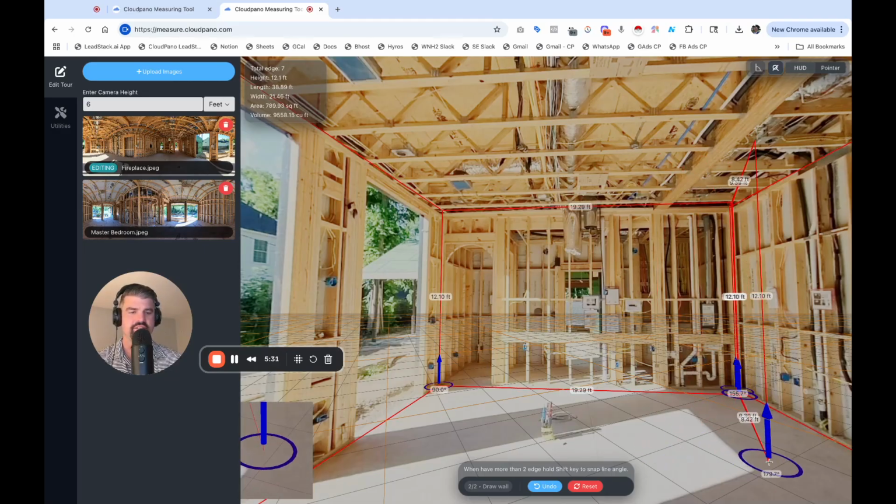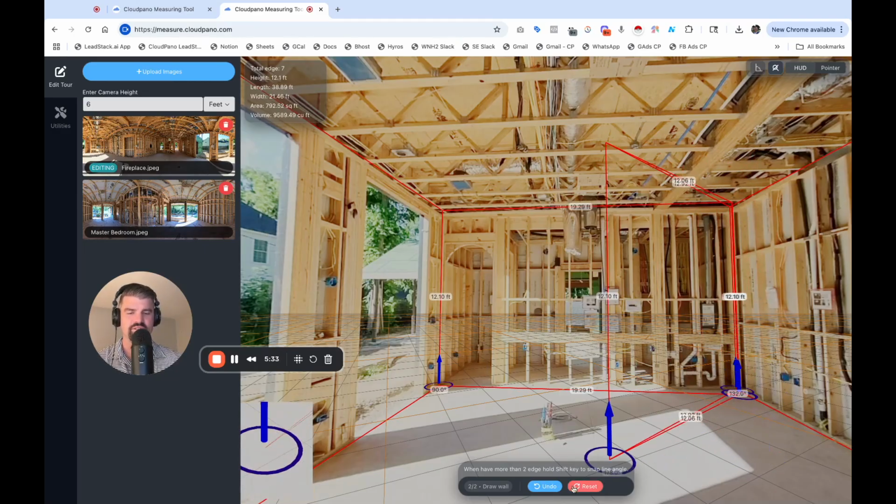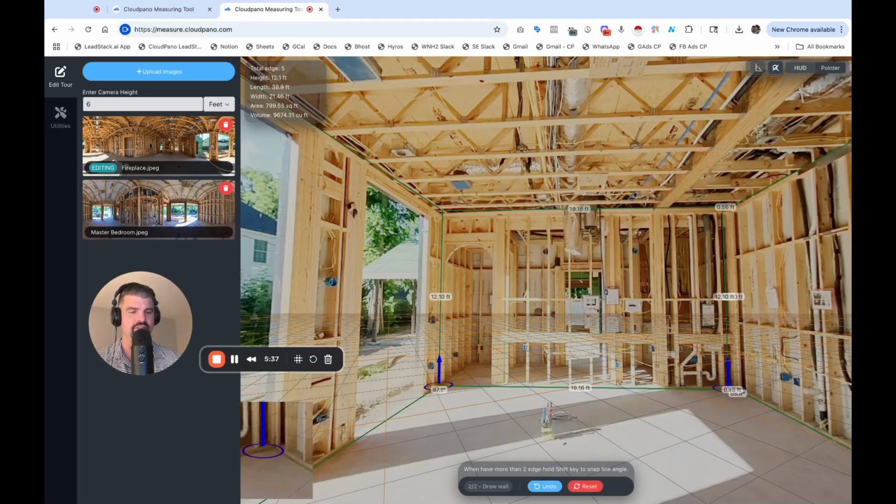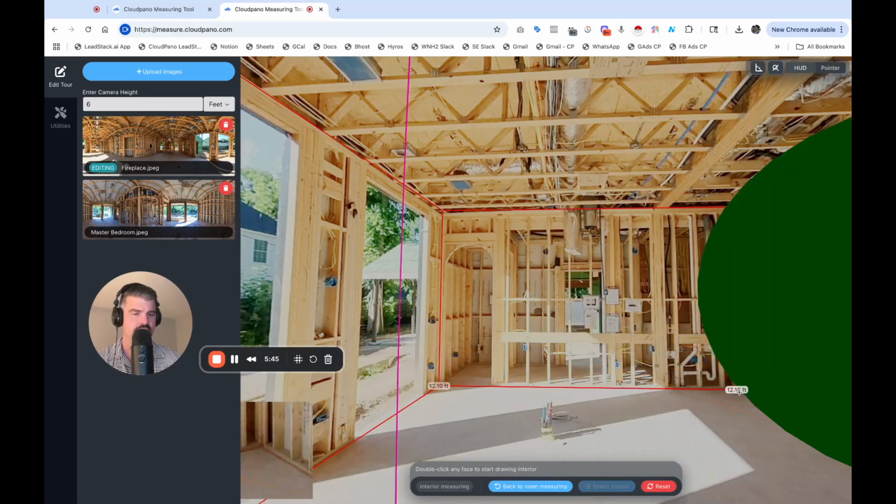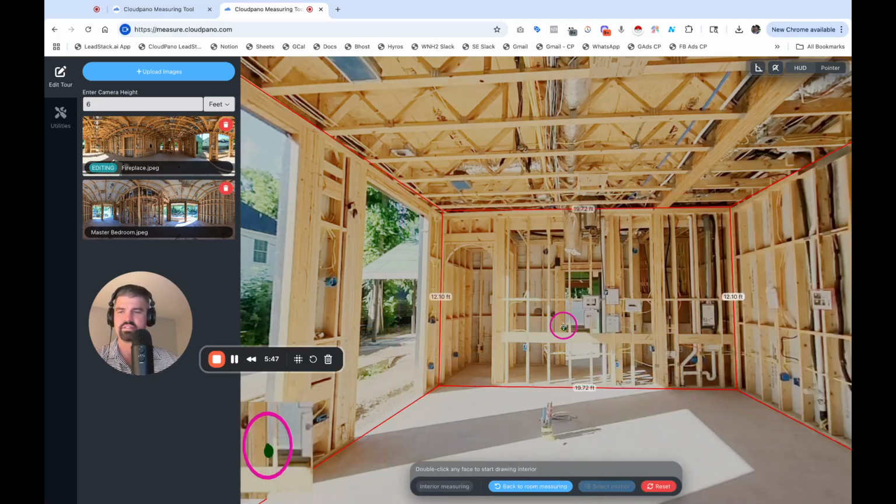But check this out. I missed my setting here, which is kind of unfortunate because I'm recording the screen. Watch this. I can undo. And now I'm back where I was. So in case you make a mistake, you can always click undo. I'm going to go right here, hover over it, and just double click. Cool. Now I'm set. Great.